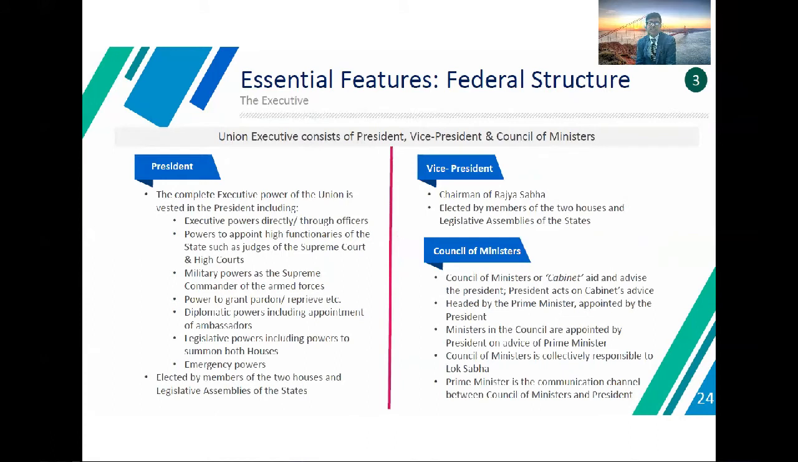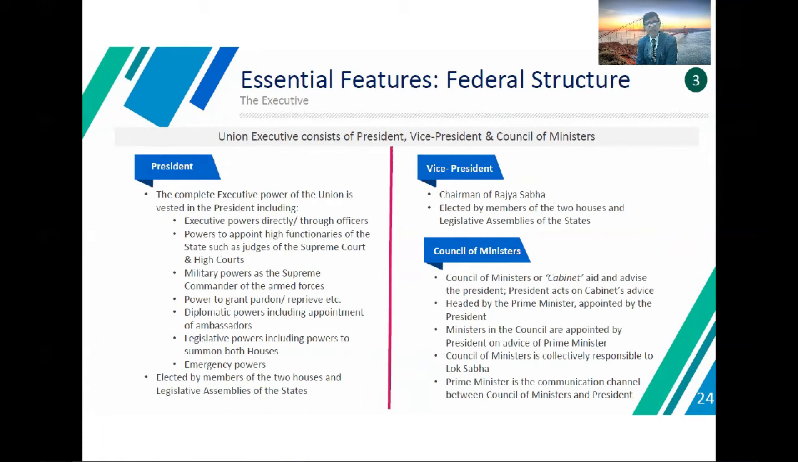So the Union Executive consists of the President, Vice President, and Council of Ministers. The complete executive power of the Union is vested in the President, including executive power directly through officers, and power to appoint high functionaries of the state, such as judges of the Supreme Court and High Court. Military power: the supreme commander of the armed forces, power to grant pardons, reprieves, etc. Diplomatic power, including appointment of ambassadors; legislative powers, including power to summon both houses; and emergency powers.